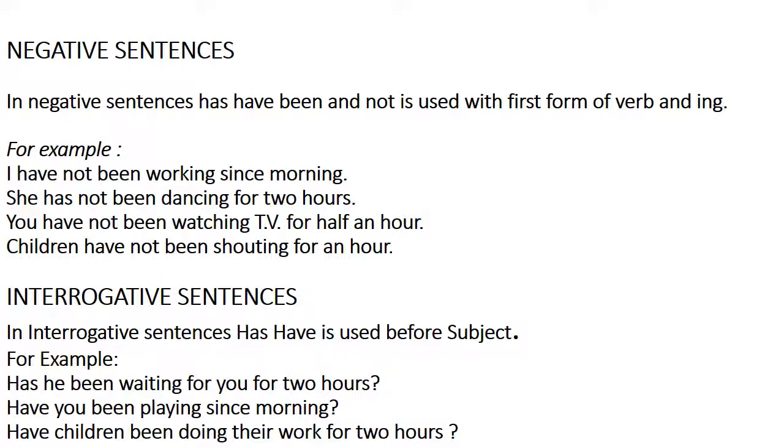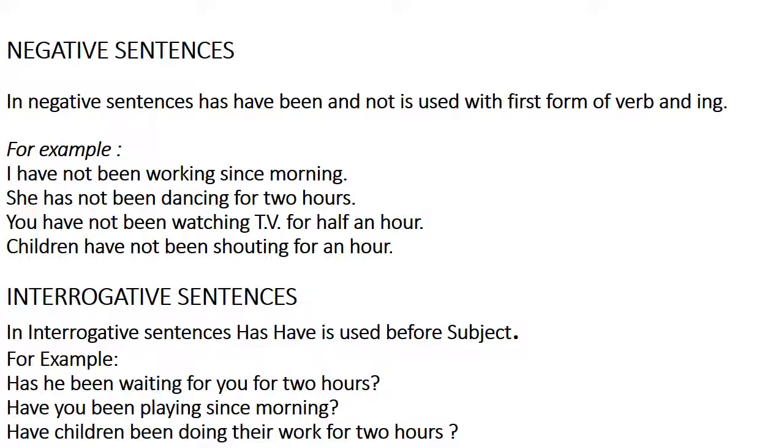Negative sentences. In negative sentences, has, have, been and not are used with the first form of verb and ing. For time, since or for are used. I have not been working since morning. She has not been dancing for 2 hours. You have not been watching TV for half an hour. Children have not been shouting for an hour.